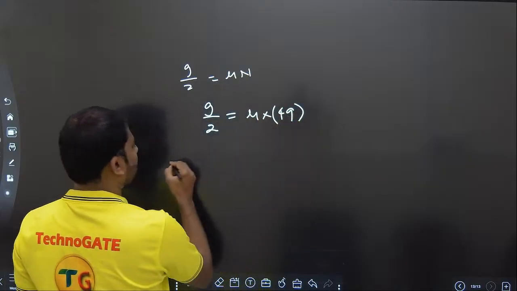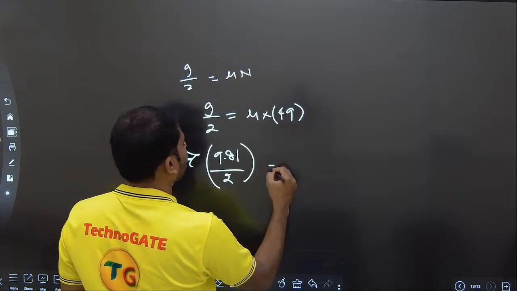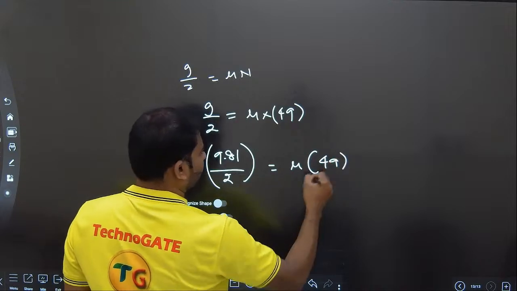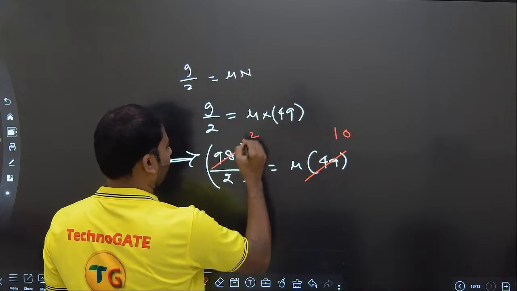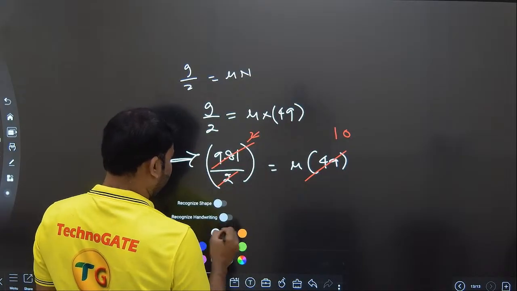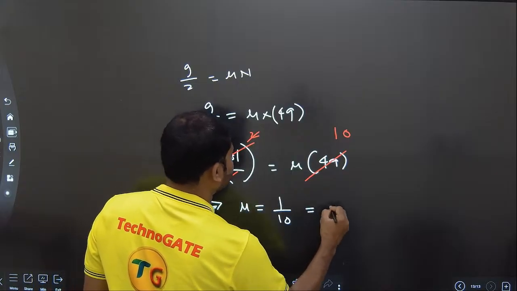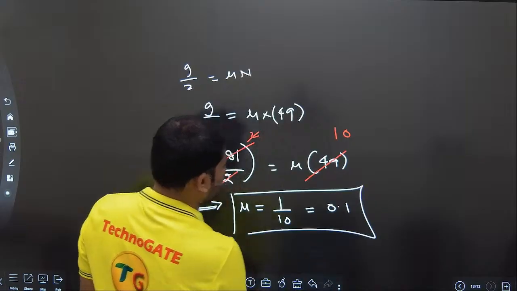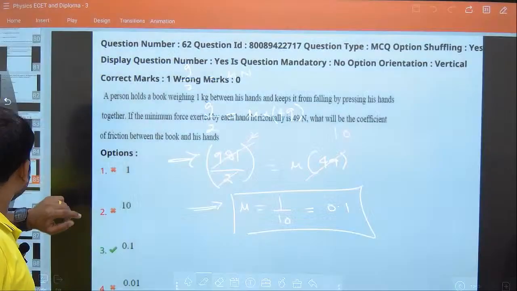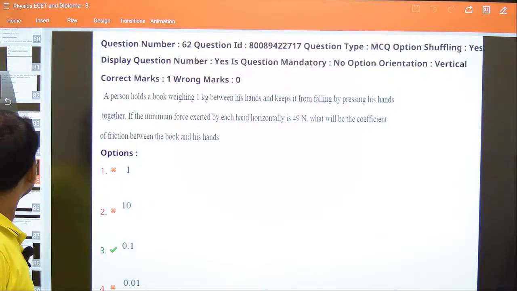Since N is 49, with g as 9.81, it becomes easy. 9.81 by 2 is equal to mu into 49. So 49 is 4.9 tens, and 9.81 by 2 is 4.9. This 2 goes off, and we get the value of mu as 1 by 10, which is 0.1. The value of coefficient of friction mu is equal to 0.1. See here, it is matching, 0.1. Clear? That's how we need to solve this question.